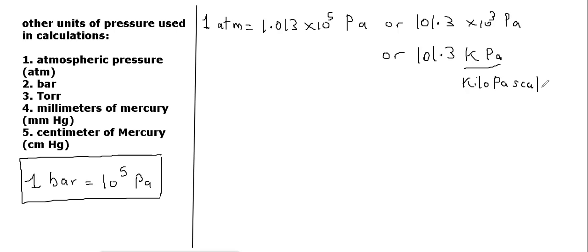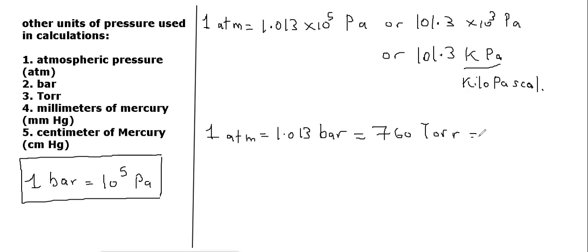So hence 1 atm is also equal to 1.013 bar, because 1 bar is equal to 10 raised to power 5 Pascal. This is also right.